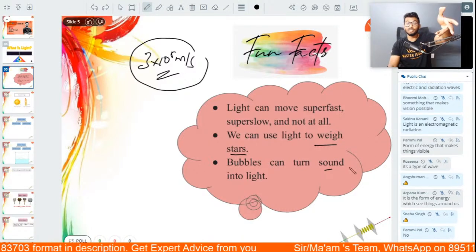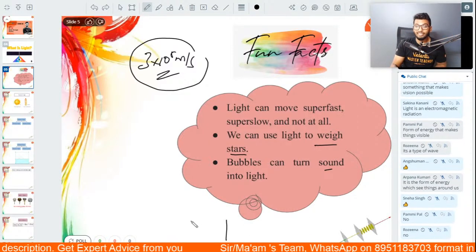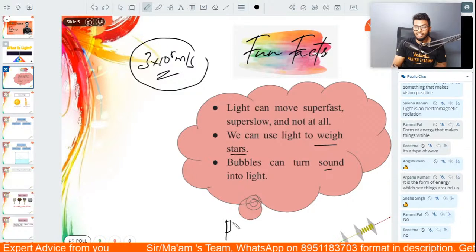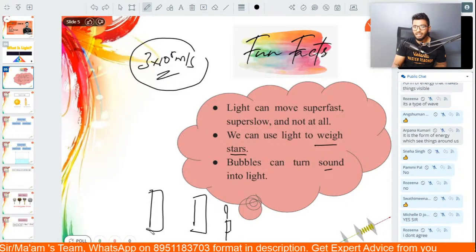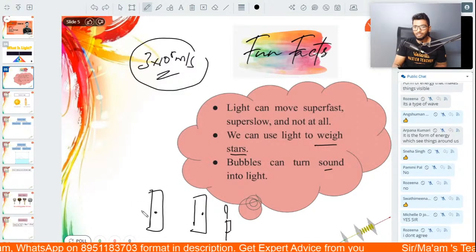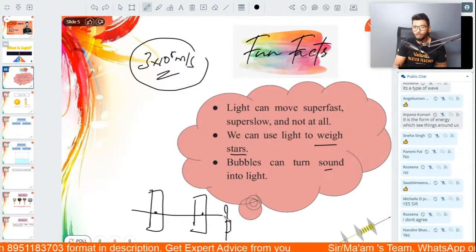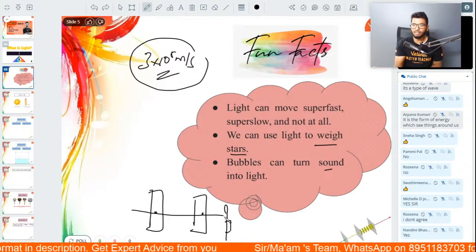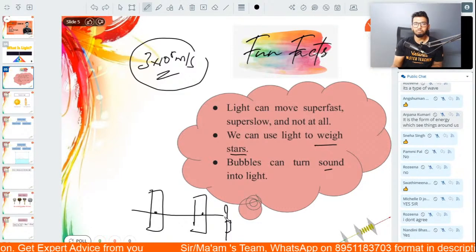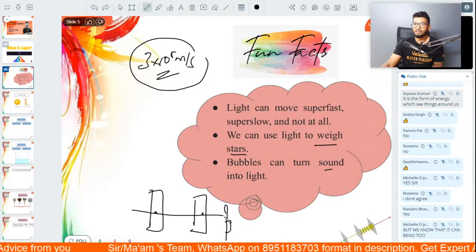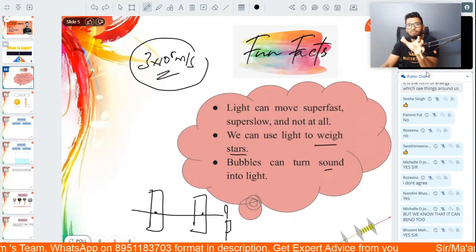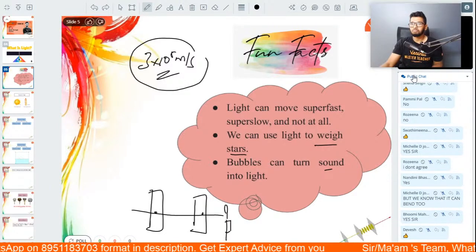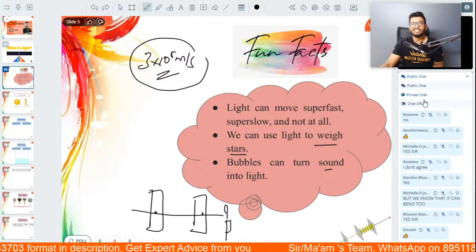You've probably done this experiment also, that you take a candle, you put a candle over here, and then you have 2 slits, you take 2 cardboard pieces, drill 2 slits in it, and you see that when you look through the hole, you'll be able to see the candle. You'll have done this experiment, which basically says that light travels in a straight line. But the fact is, guys, light can sometimes bend around corners. Light is very fascinating like that.